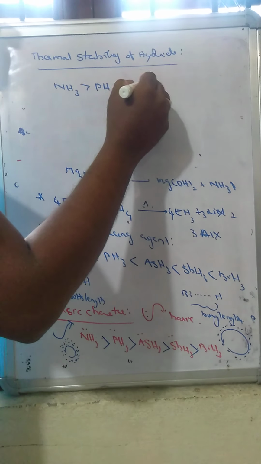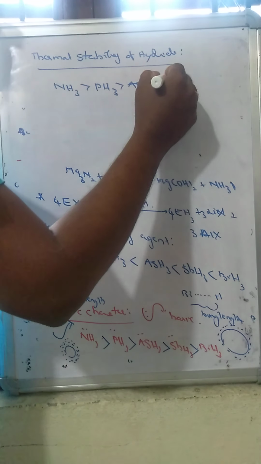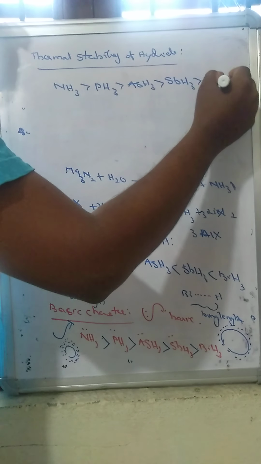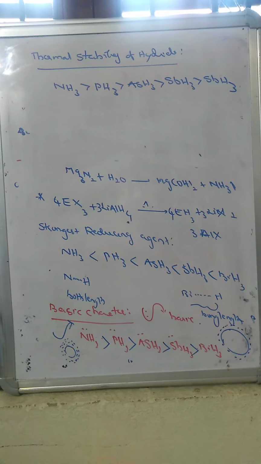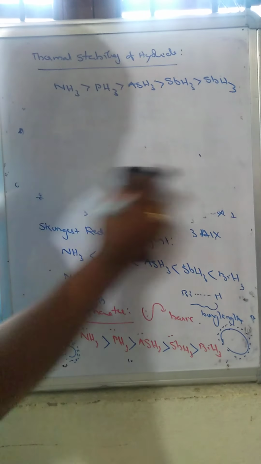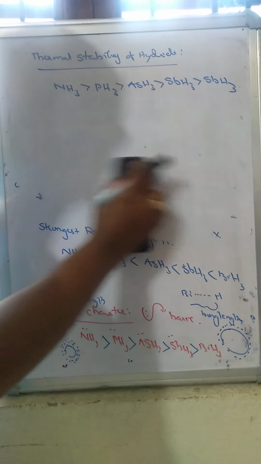Ammonia is thermally more stable compared to the remaining hydrides, because the bond strength between nitrogen and hydrogen is more. That's why at room temperature ammonia is more stable.